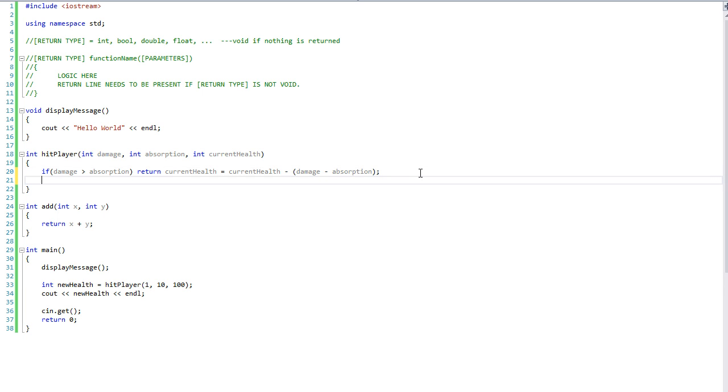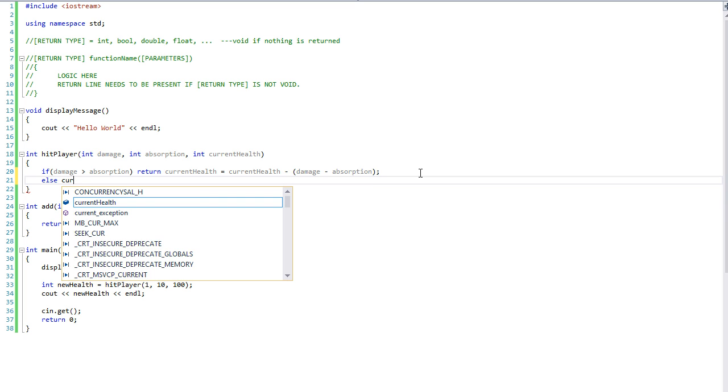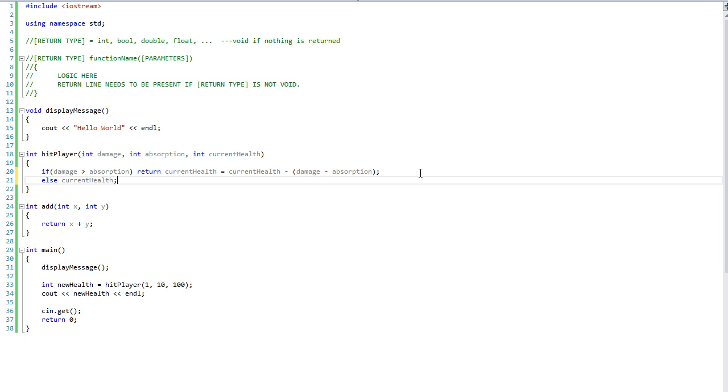So it's a good idea to have all your bases checked. So if damage is greater than absorption, we return the new health. Otherwise, let's just return our current health. And it would help if I provide the return there.